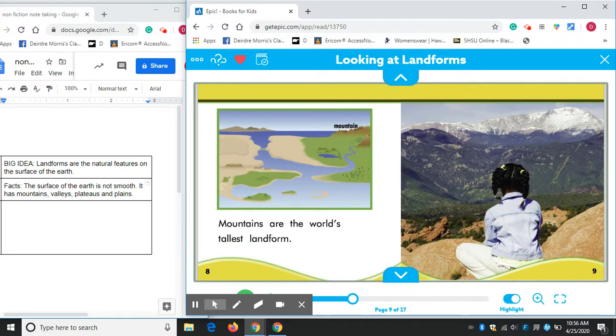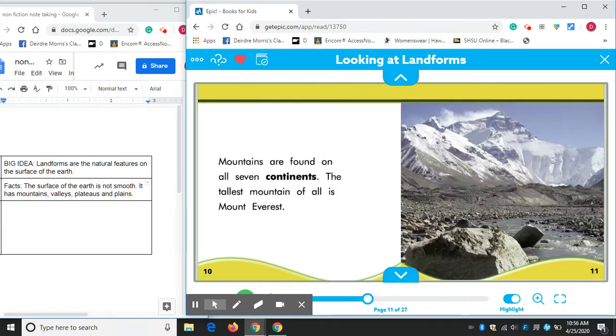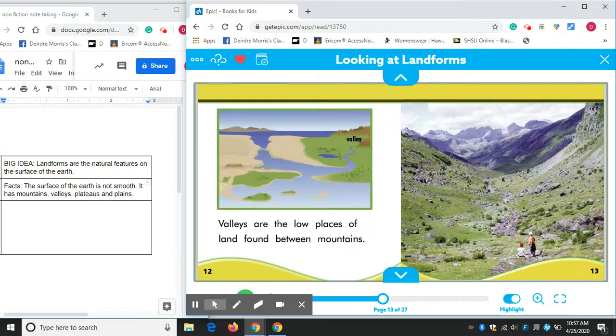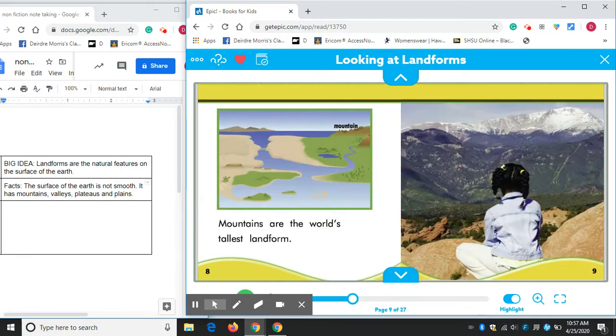Mountains are the world's tallest landform. Mountains are found on all 7 continents. The tallest mountain of all is Mount Everest. Okay, and then it moves on to valleys. Well, let's go back to mountains here. Mountains are the world's tallest landform. They're a very important landform. You can see the little girl here looking out at one very far away. It's so high, there's snow on the top still, while she's in her summer dress.